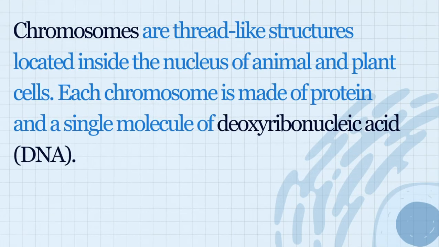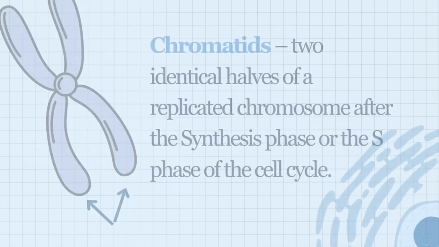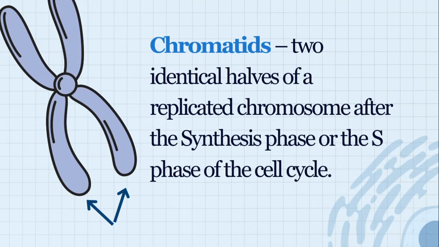But before we get into the different stages in mitosis, let us discuss the chromosomes. Chromosomes are thread-like structures or coiled DNA inside the nucleus of animal and plant cells. Chromosomes carry the genetic material, which is our DNA. Chromosomes have different parts. The first part is the chromatids. Chromatids are the two identical halves of replicated chromosomes after the synthesis phase or S phase of the cell.